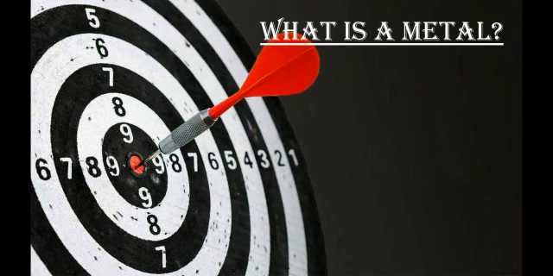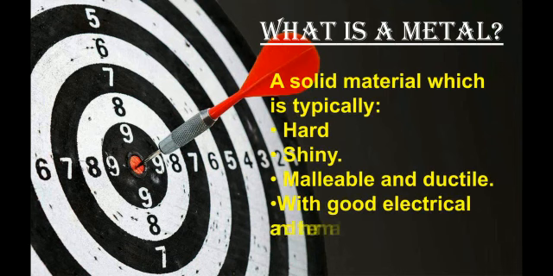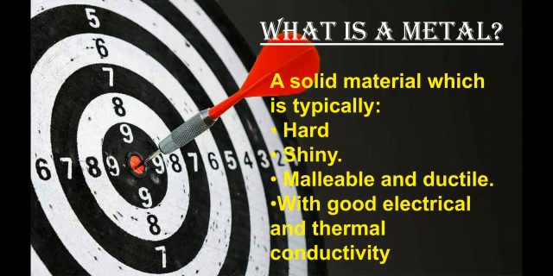So first of all we are going to learn about a metal. What is a metal? एक metal क्या होता है? So according to the definition, a solid material which is typically hard, shiny, malleable and ductile with good electrical and thermal conductivity is a metal.